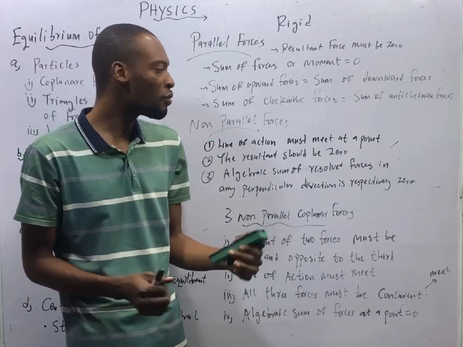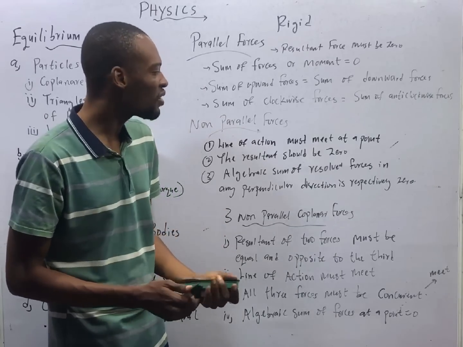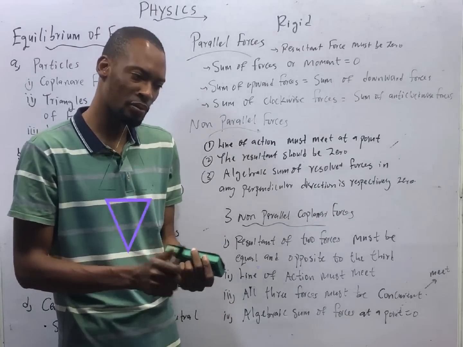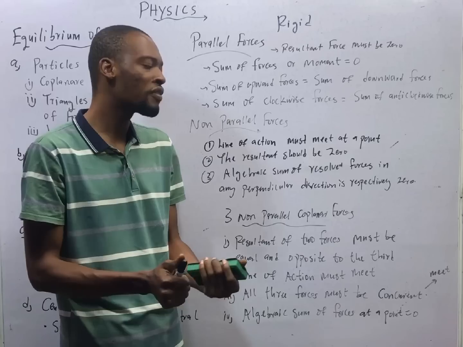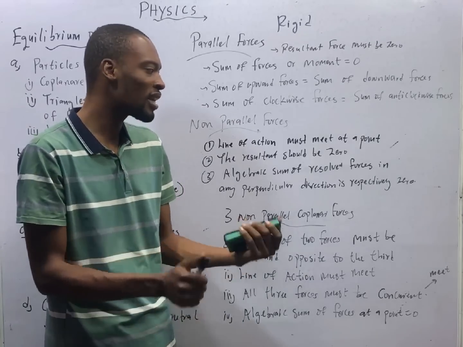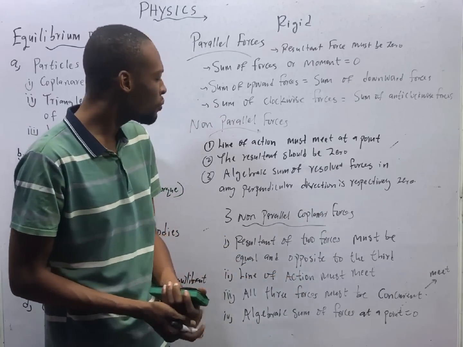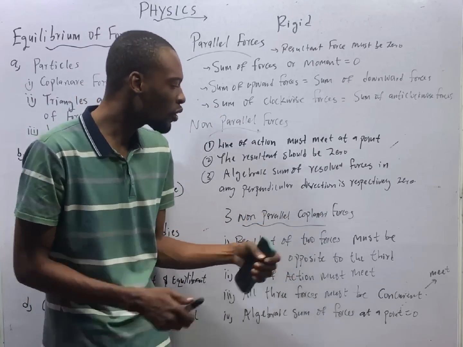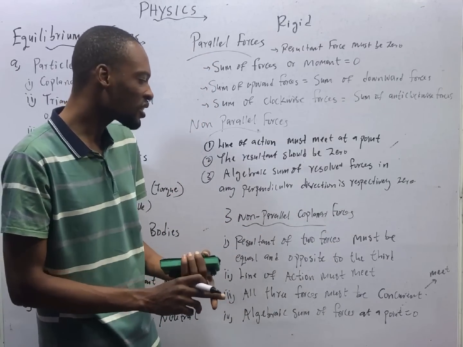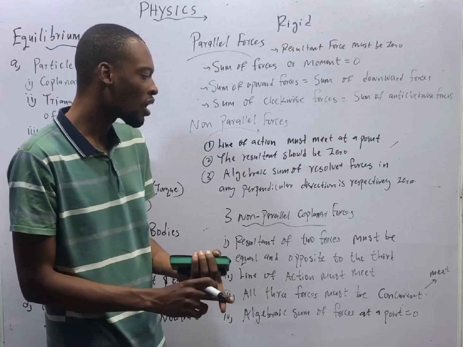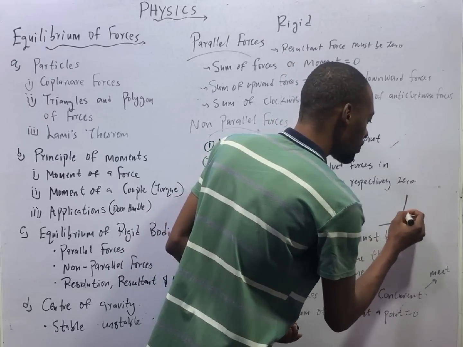For equilibrium of rigid bodies under non-parallel forces, one, the lines of action must meet at a point. The resultant should be 0. The algebraic sum of resolved forces in any two perpendicular directions is respectively 0. And for equilibrium of three non-parallel coplanar forces, one, the resultant of two forces must be equal and opposite to the third. We are talking about something like this.